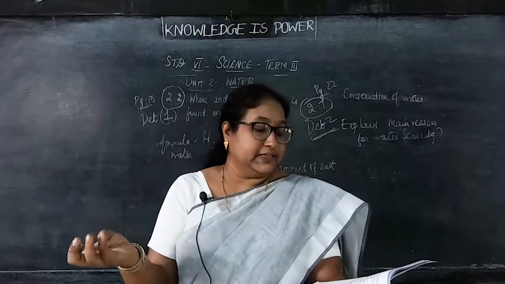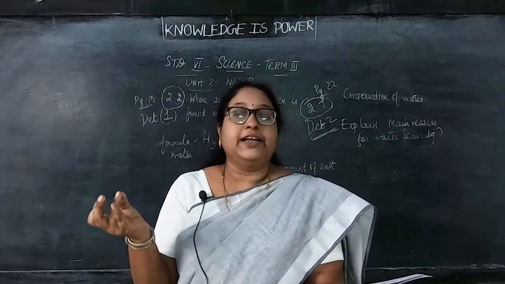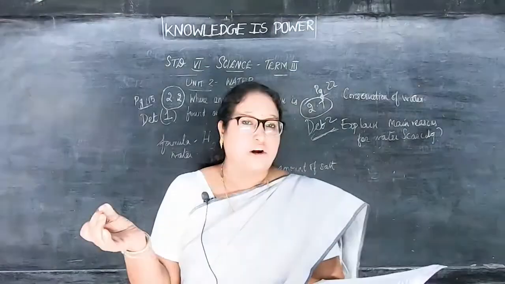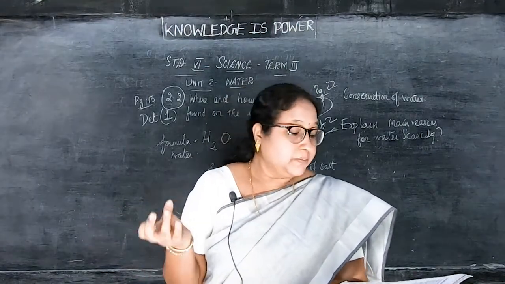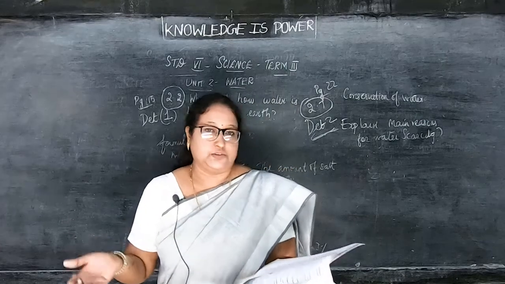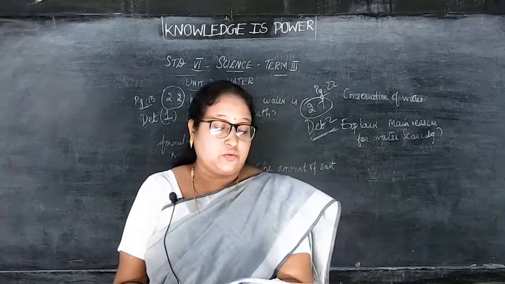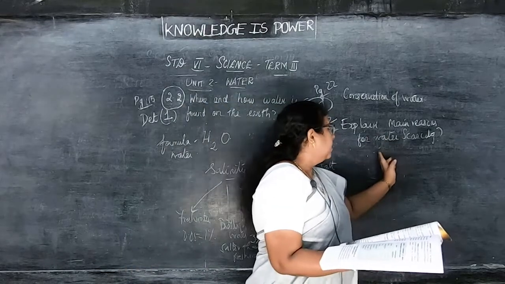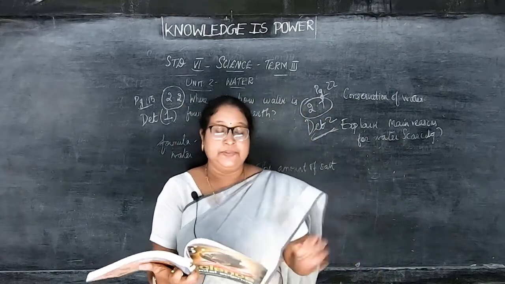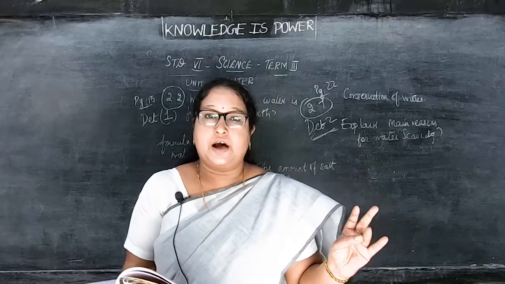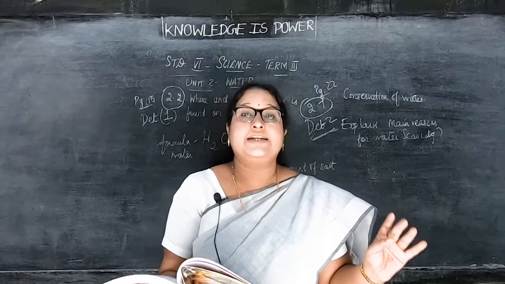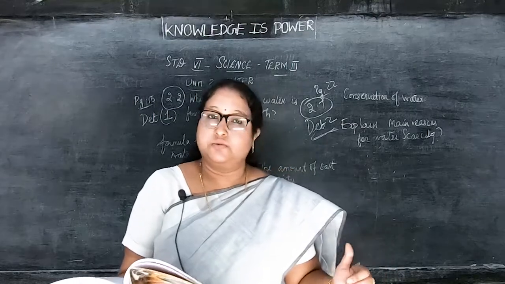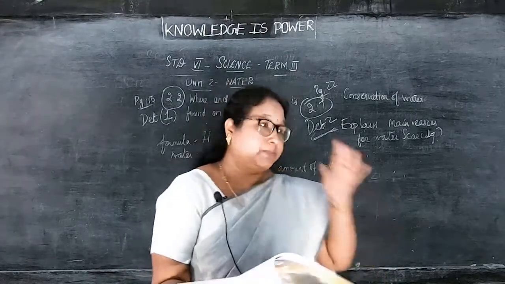Okay, so what are the 5 reasons? Population explosion, uneven distribution of rainfall, decline of groundwater table, pollution of water, and careless use of water. So these are the 5. Okay, so what are the 5 children? This is the second detail for you. Question is: explain main reasons for water scarcity. That is population explosion, uneven distribution of rainfall, decline of groundwater table, then pollution of water, and careless use of water. These are the 5 points. So this will be your detail 2.